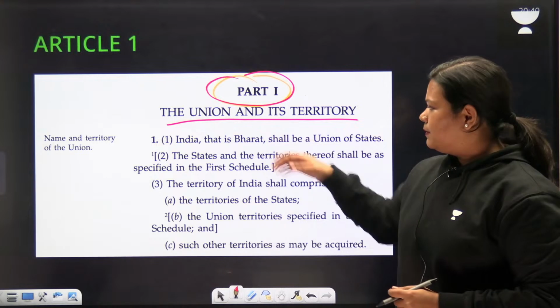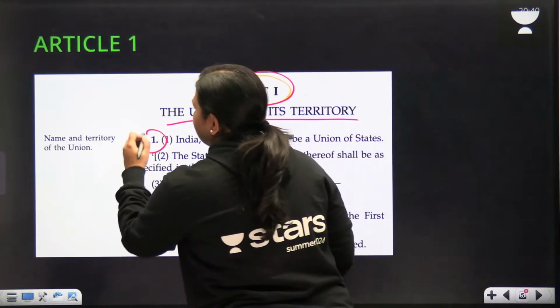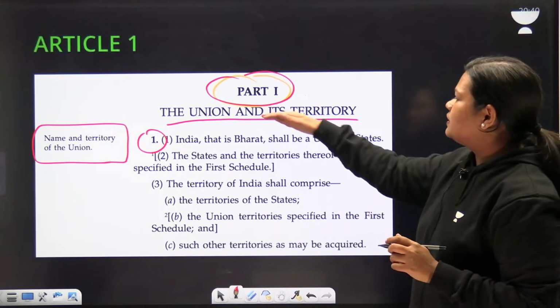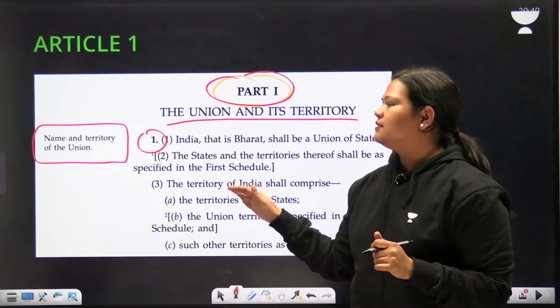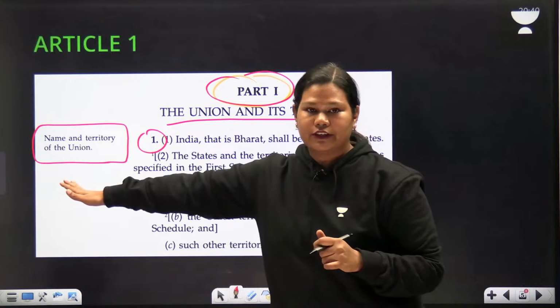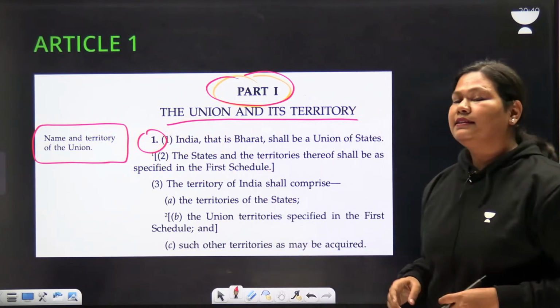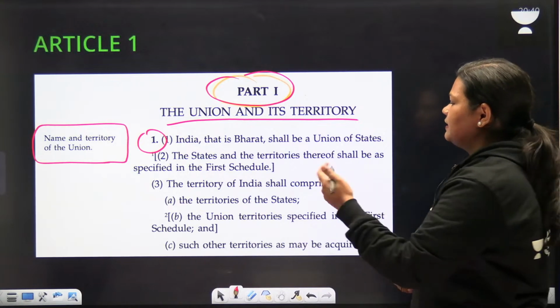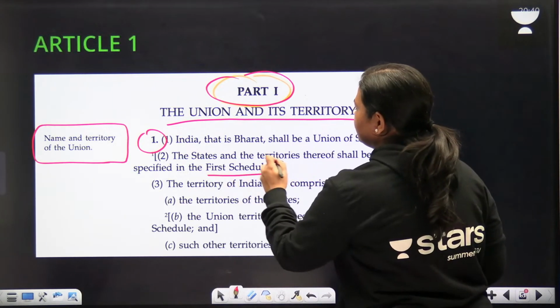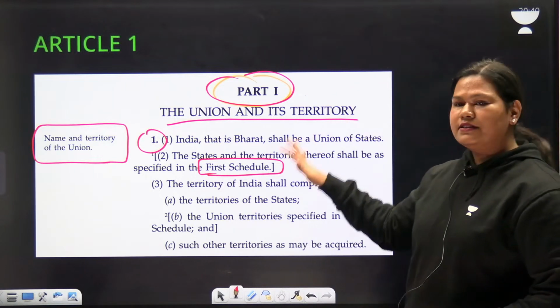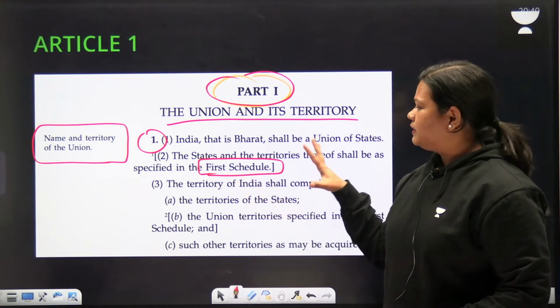So this is article 1. The name of the article is name and territory of the Union. This is the number of the article, article 1. The article itself includes the mention of the first schedule. If you read this text, I'll let you understand what it means.